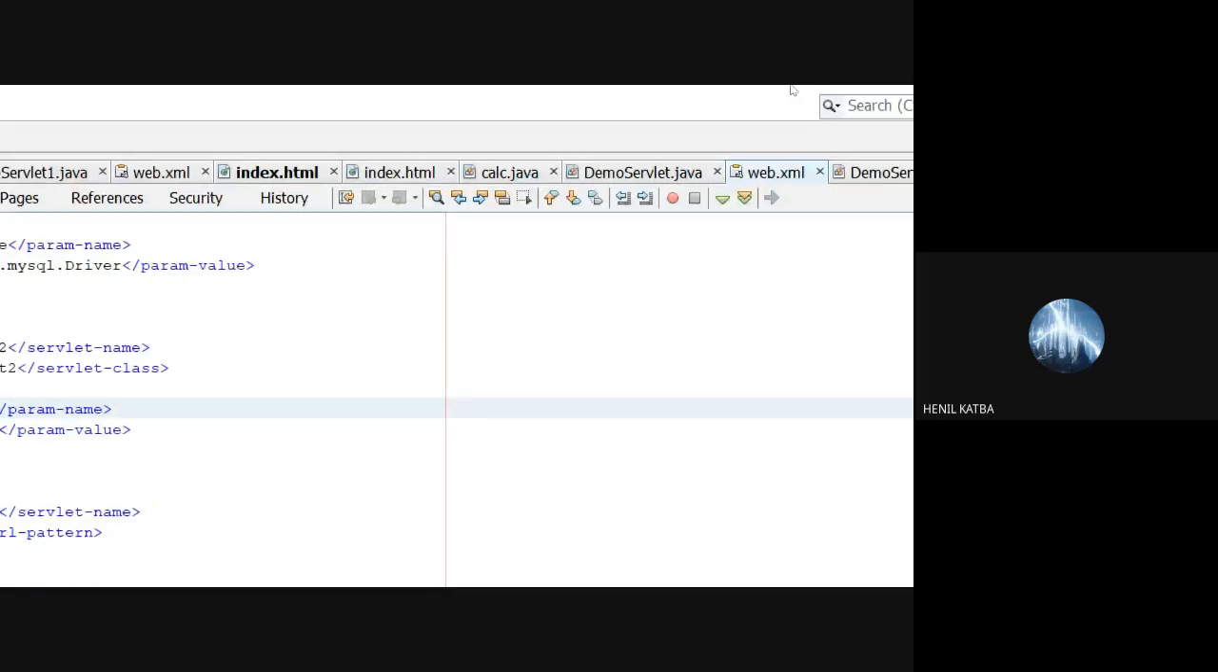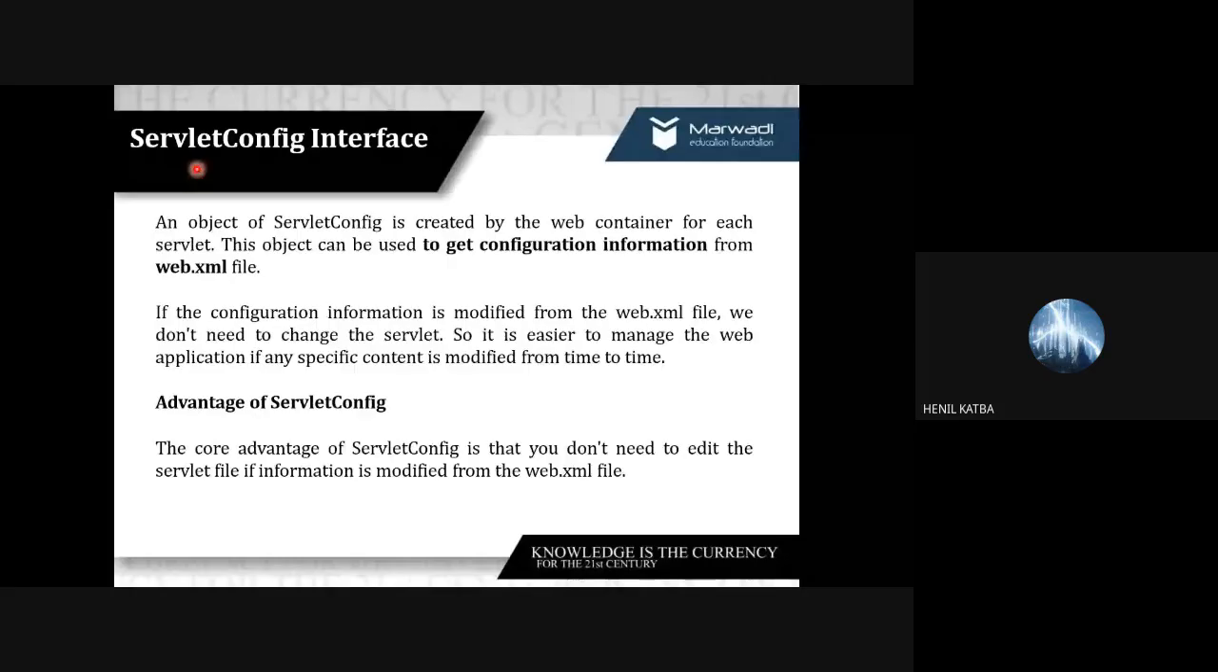So, to use this context param, servlet config, init param and context param, we have two interfaces. Interface number 1, servlet config interface. Servlet config interface is used to get an object. We can create an object of servlet config which will allow you to read these variables to get the information from web.xml. Fine.